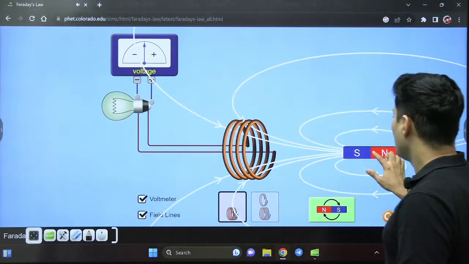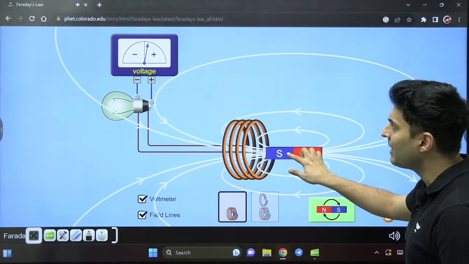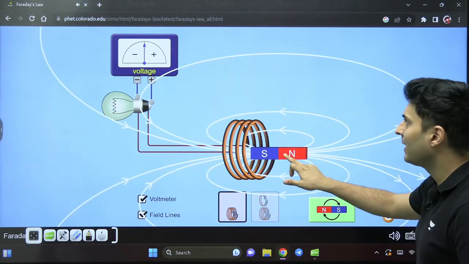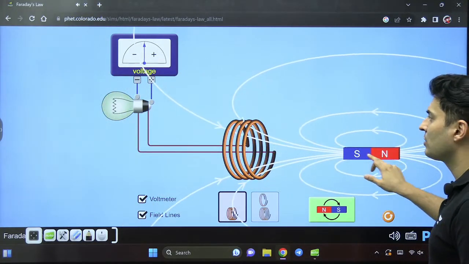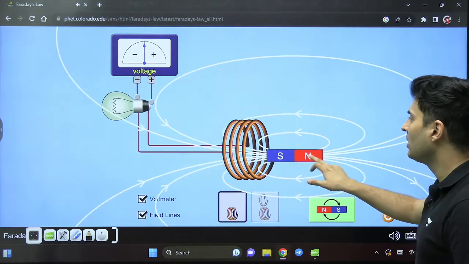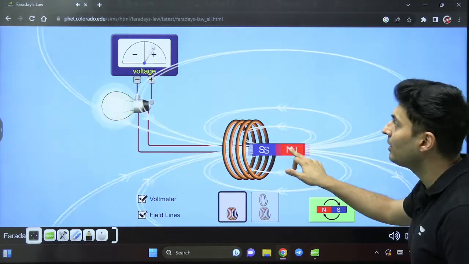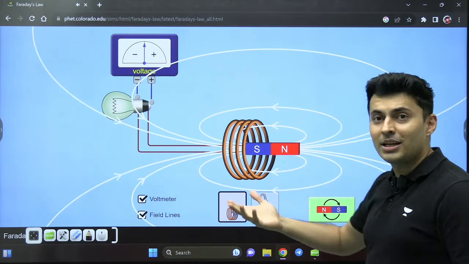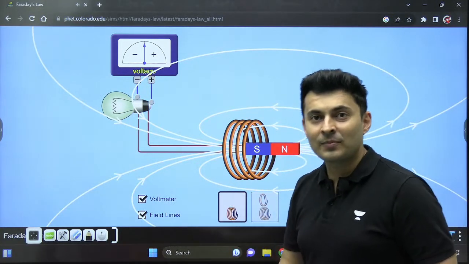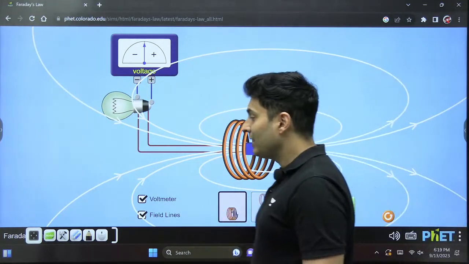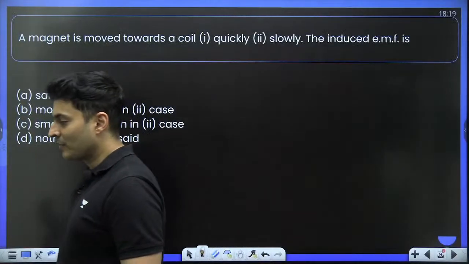Just imagine you move the magnet slowly. There is some EMF produced. Look at the deflection. I'm moving the magnet slowly. There is some deflection. Versus I move the magnet a little bit fast. What is happening? The moment you move it fast, the EMF produced will definitely increase.